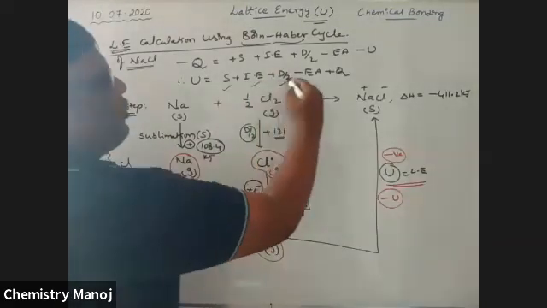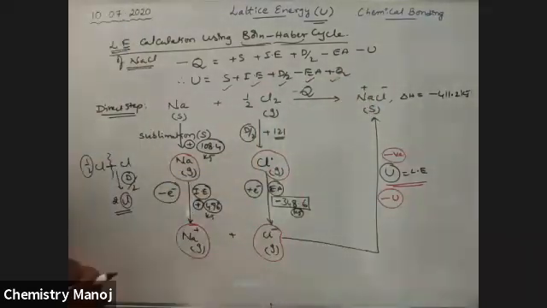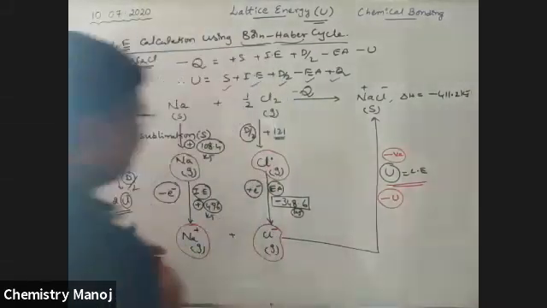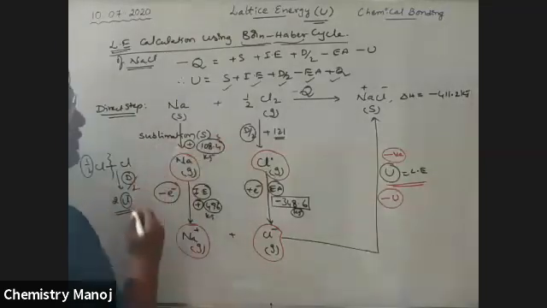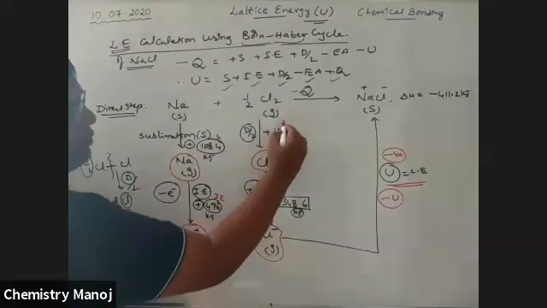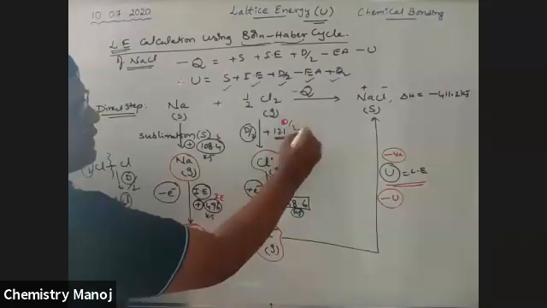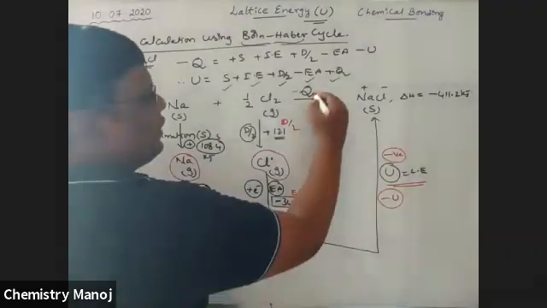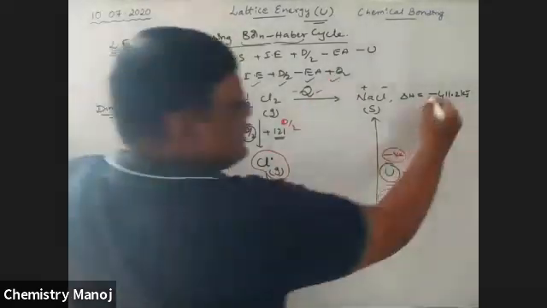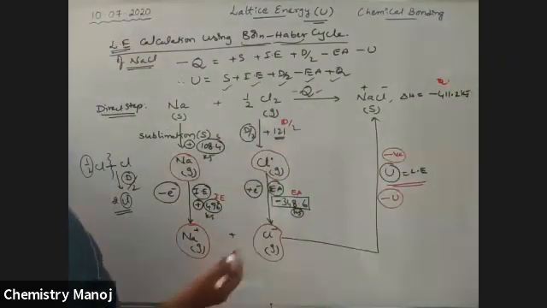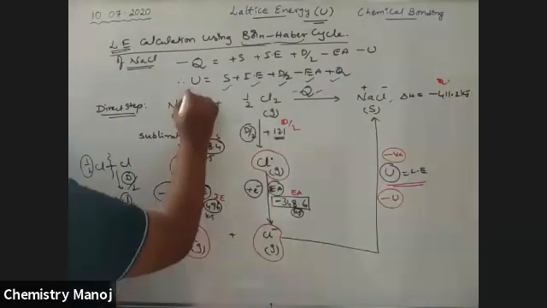All these values we know. Substitute all these values. This is the S value, this is the ionization energy value, this is the D by 2 value, this is the EA value, and this is the Q value. So use all values, and we will get the lattice energy.